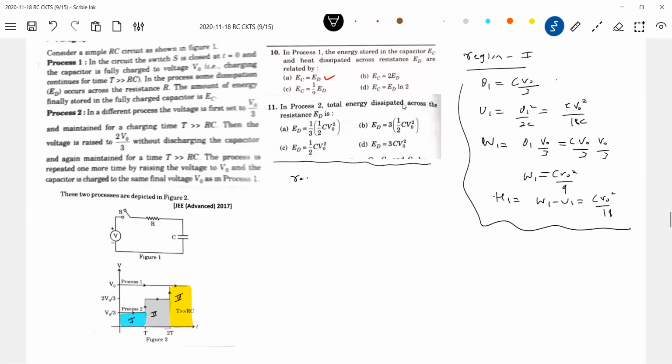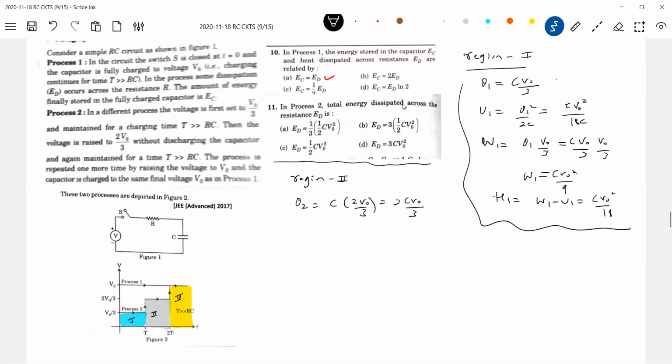Region 2, I'll take it. Now, when it comes to region 2, the capacitor already has some charge, and finally the potential has become 2V0 by 3. What is the charge? I should write potential difference. This will be 2CV0 by 3, the final charge. Then how much extra charge will flow? Earlier the potential was V0 by 3, now 2V0 by 3.